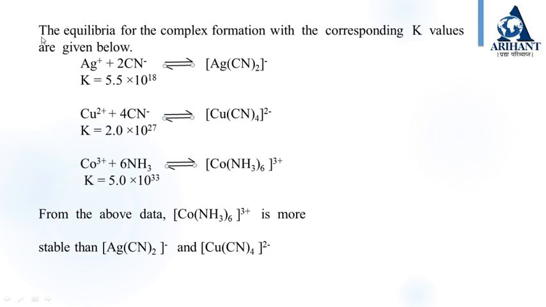Now for the next reaction, cobalt 3 plus plus 6NH3 giving Co(NH3)6 3 plus, the stability constant is 5.0 into 10 raised to 33. From the above data, as we can see, the stability constant is higher for Co(NH3)6 3 plus, so it is more stable than Ag(CN)2 minus and Cu(CN)4 2 minus.